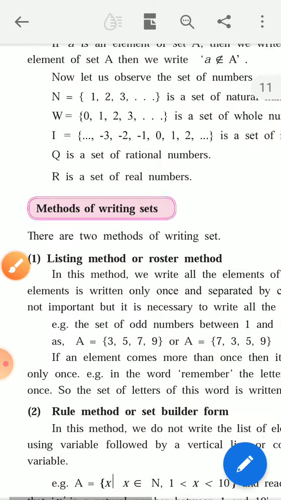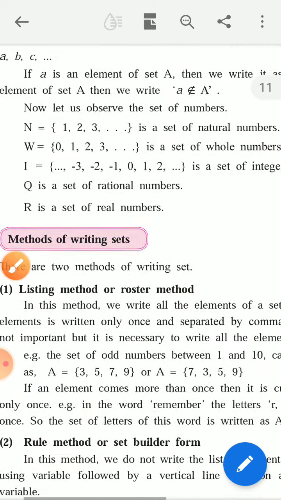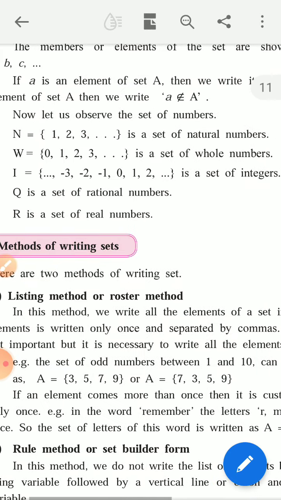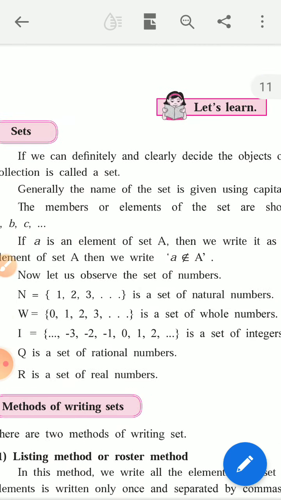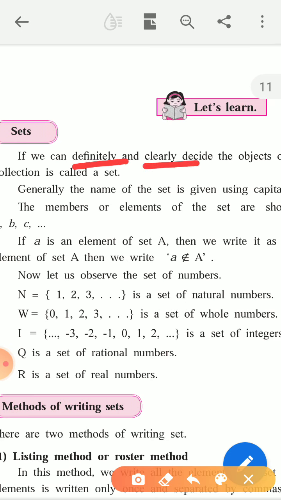So friends, here we clear which are the sets. When we definitely and clearly decide the objects in that collection, it is called set.